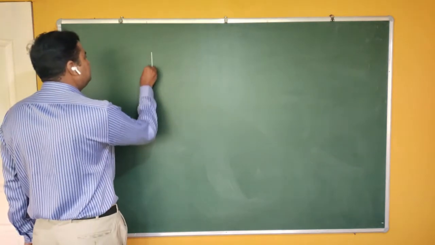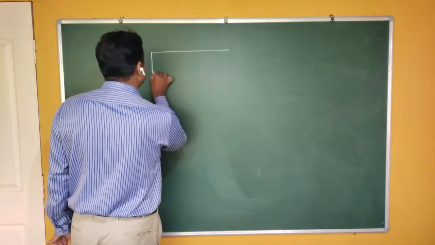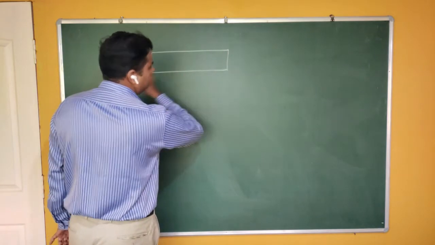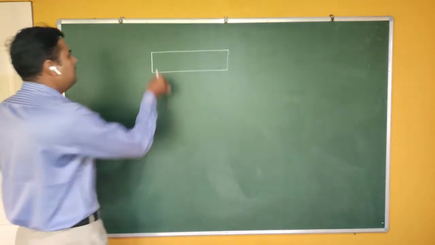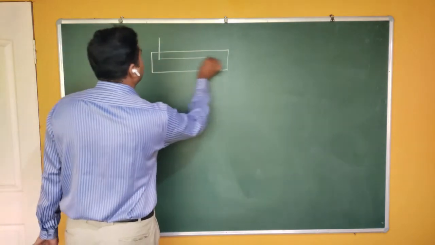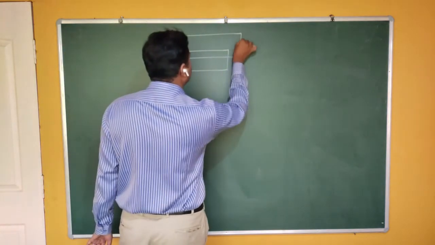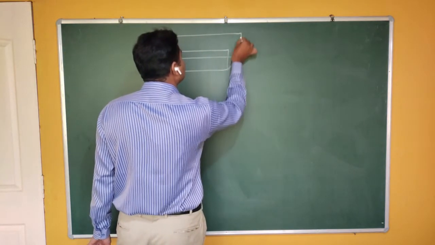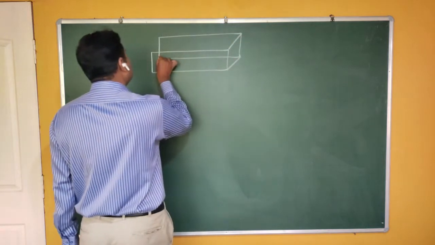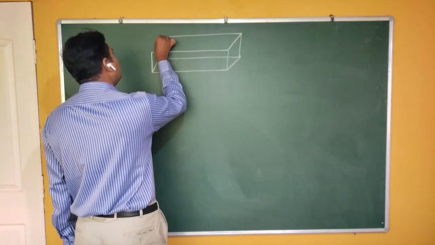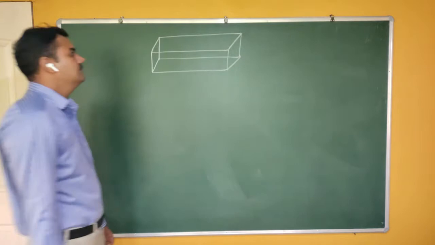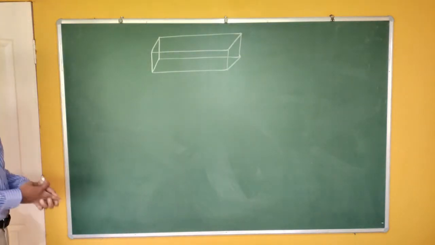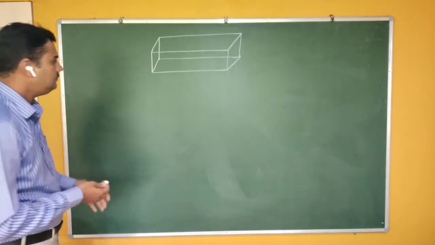So if this is a metallic rod, let me take a 3-dimensional shape here so I can show the area of cross section also. Now this is a metallic rod.